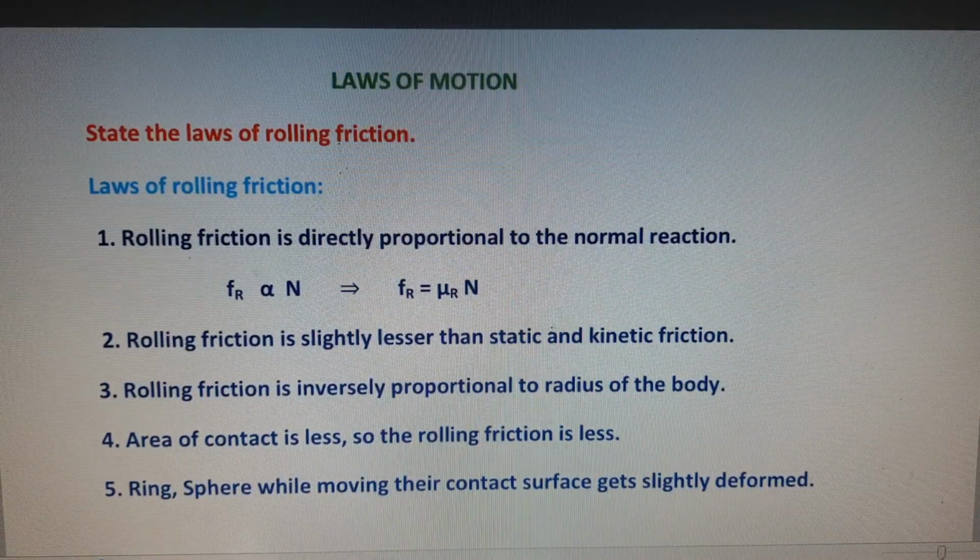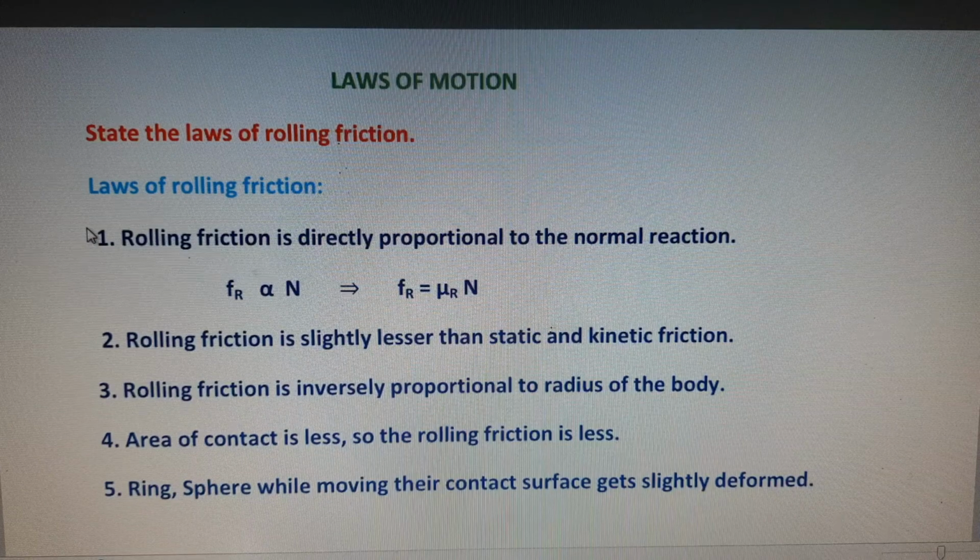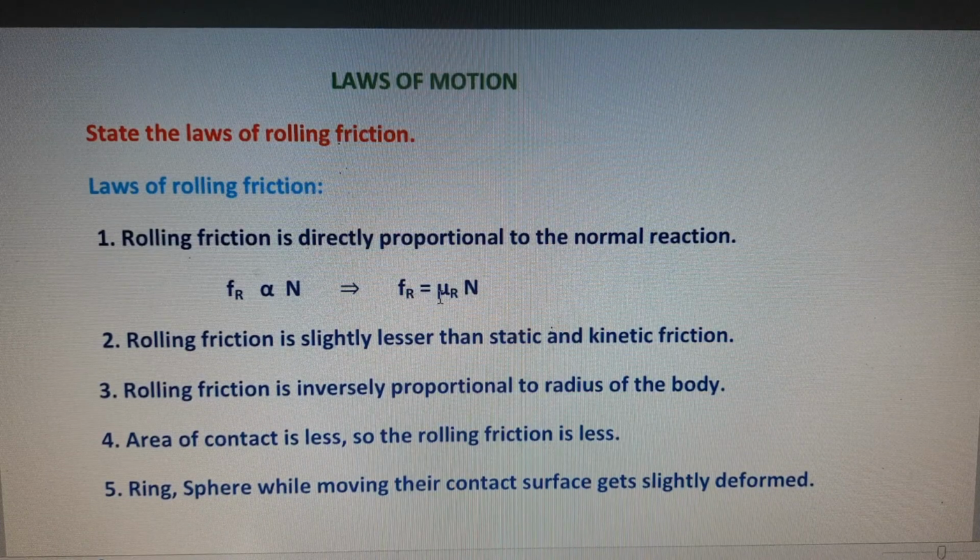So in laws of motion, a very important 4 marks question is: state the laws of rolling friction. We can write the heading, laws of rolling friction. The first point is rolling friction is directly proportional to the normal reaction. So we can write Fr proportional to N. We can equate the equation: Fr = μr N, where N is the normal reaction, Fr is the rolling friction, and μr is the coefficient of rolling friction.